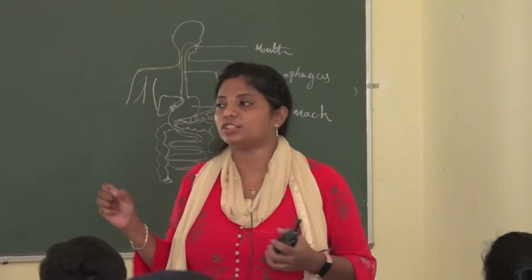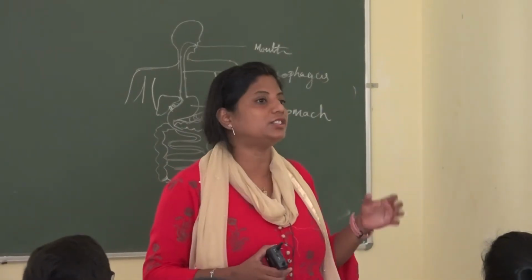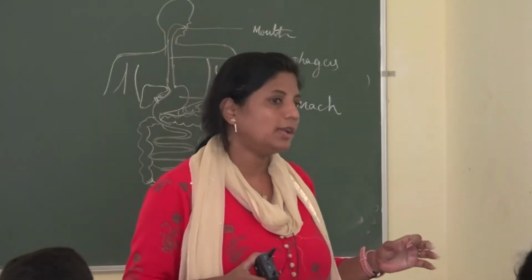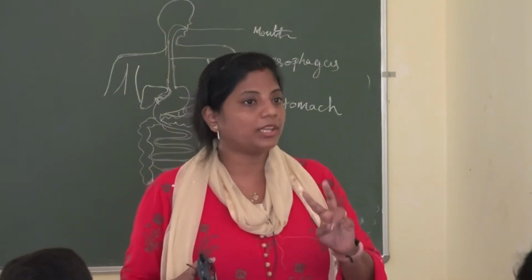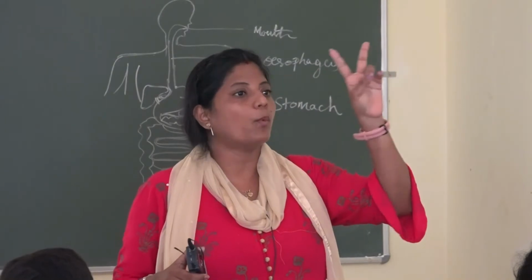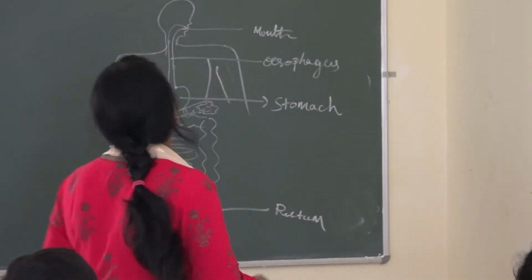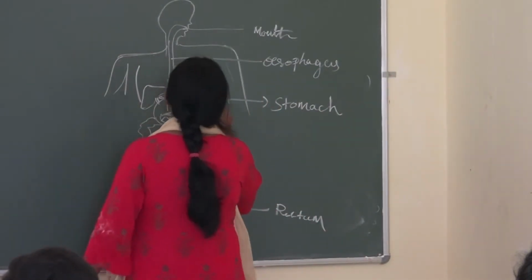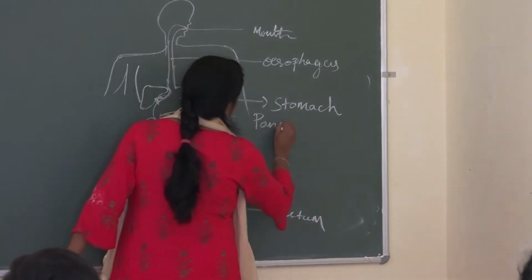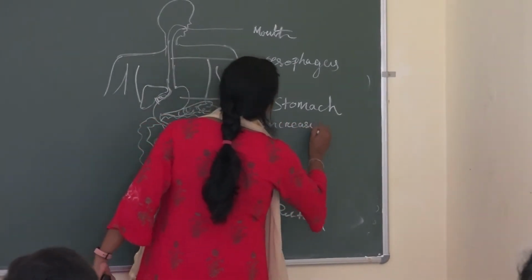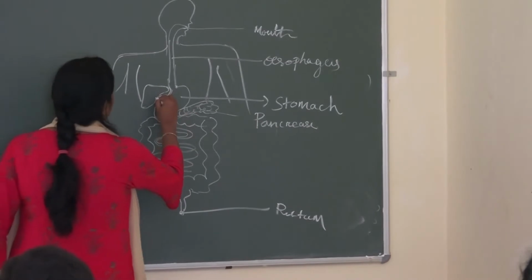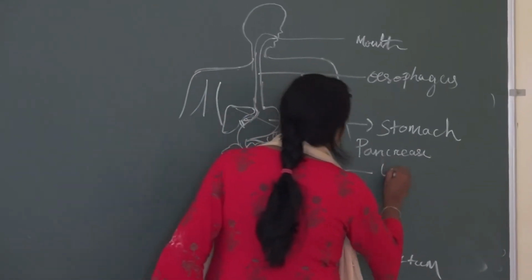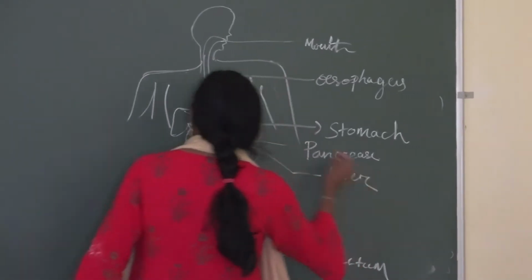The first part of the small intestine is termed the duodenum. And in this portion, we get two juices. One juice comes from the pancreas, and the other comes from the liver, that is the bile juice.